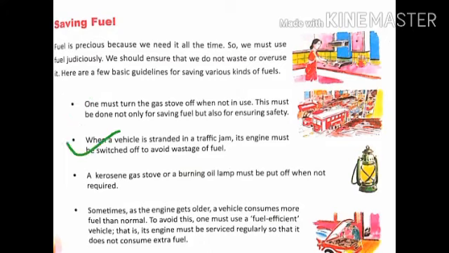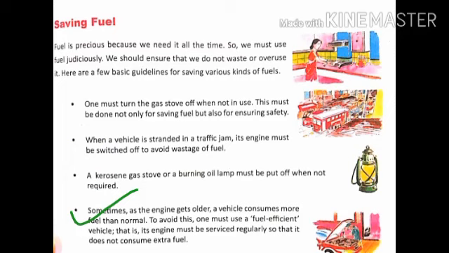When a vehicle is stranded in a traffic jam, its engine must be switched off to avoid wastage of fuel. A kerosene stove or a burning oil lamp must be put off when not required. Sometimes, as the engine gets older, a vehicle consumes more fuel than normal.